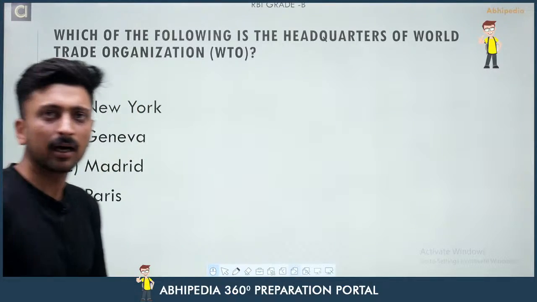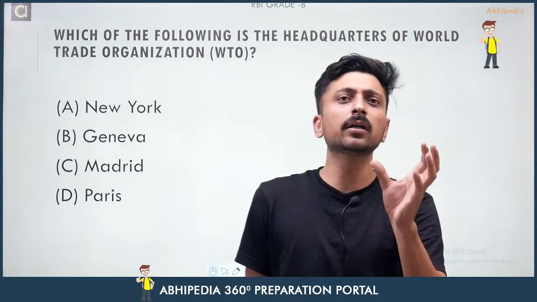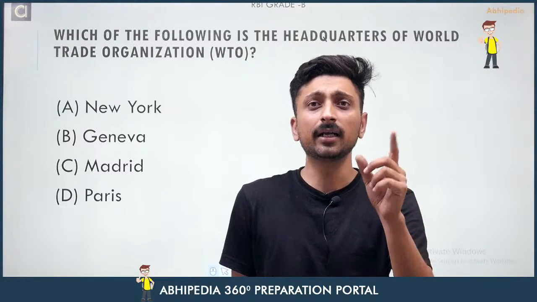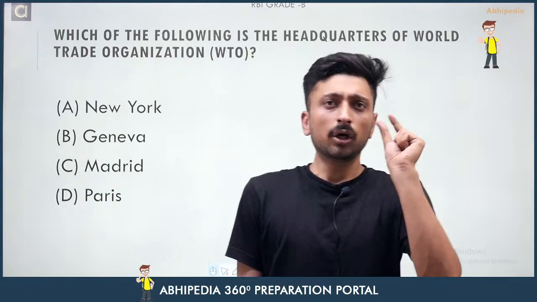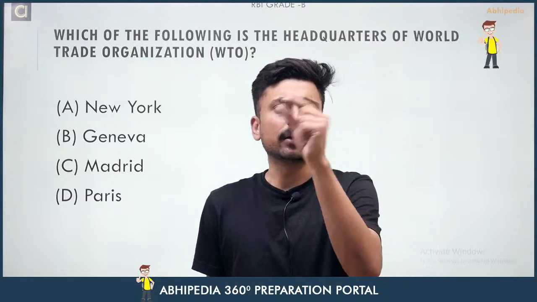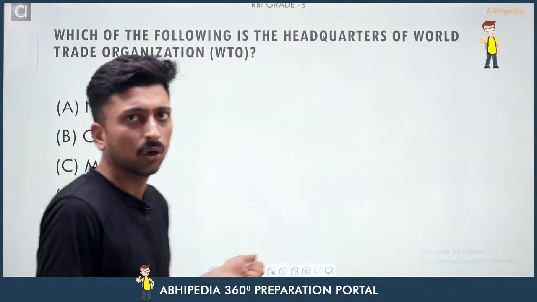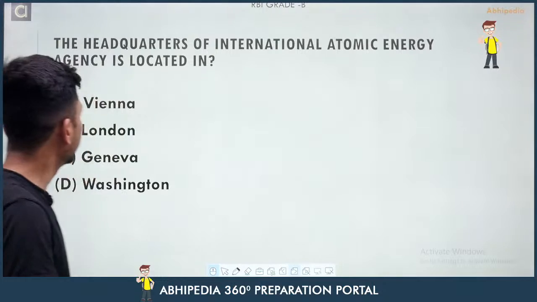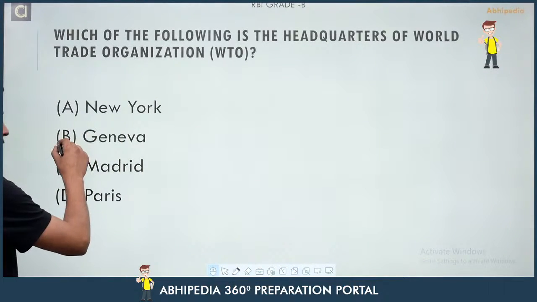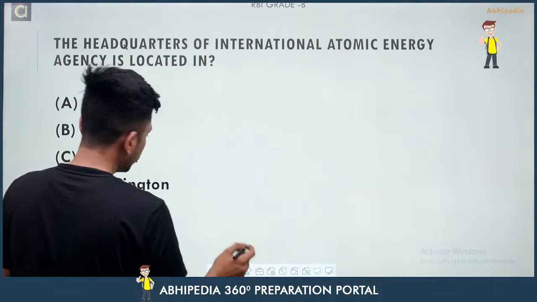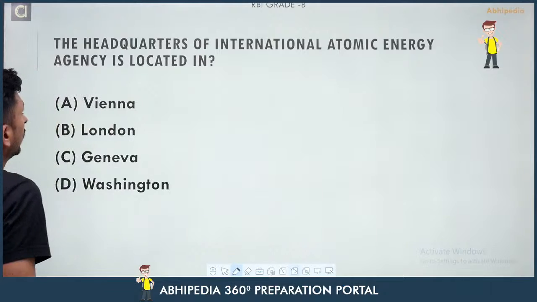So here we are having our next question, that is, which of the following is the headquarter of the World Trade Organization? Again, just focus on the trick that I have told you in the beginning of lecture. You have to see that this particular name is starting with W, that is world, and ending with organization. So its headquarter is in Geneva. In where? Geneva. Right. Now come to the next question.